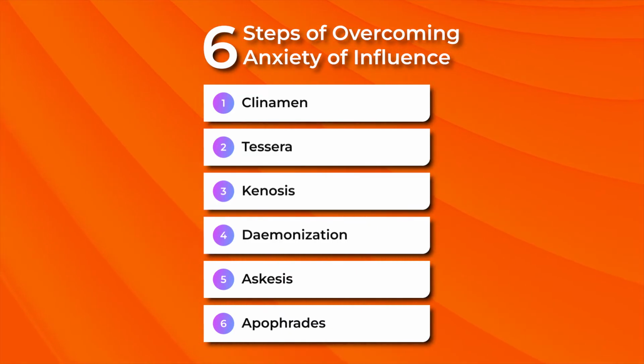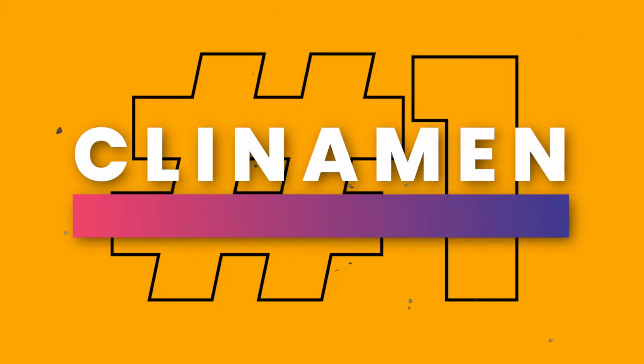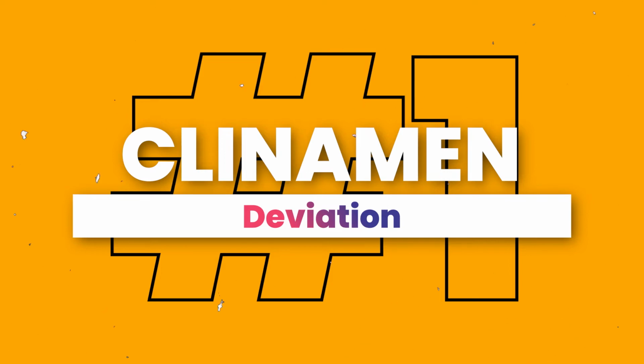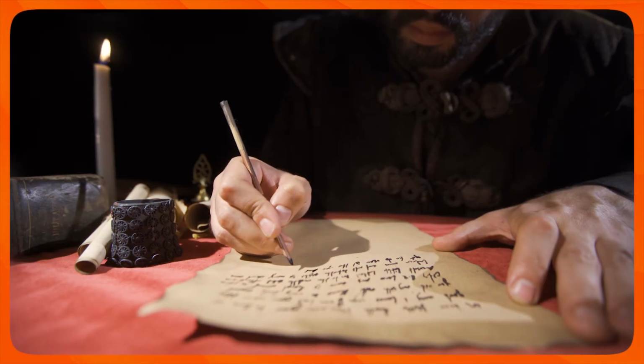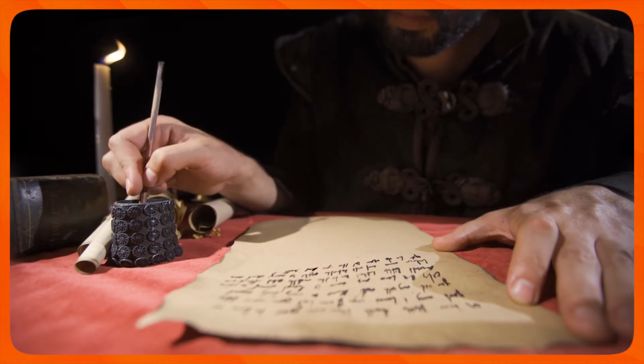Alright, so we will understand all these terms with the example of T.S. Eliot, how he overcame Shakespeare, how there is an influence of Shakespeare. We will discuss both of the things. So let's start with the first one, Clinamen. That means that a poet must deviate a little from the influence of the predecessors in order to establish his own originality. For example, T.S. Eliot deviated from Shakespeare by using fragmented narrative. T.S. Eliot took mythologies, religious texts, symbols, and he compiled all these things in The Waste Land, and that's how he deviated from Shakespeare. So Clinamen means deviation.